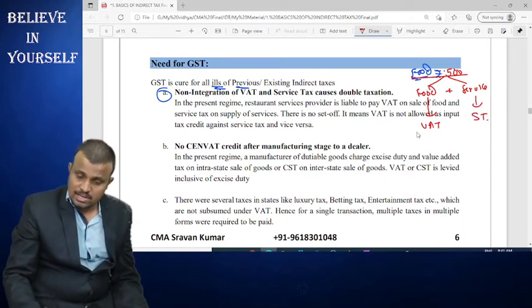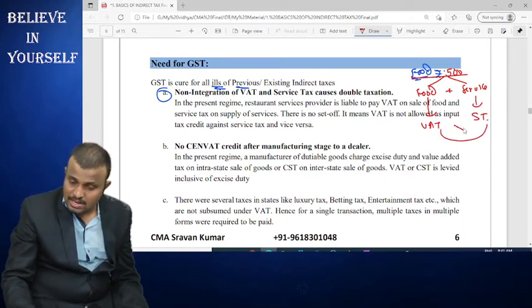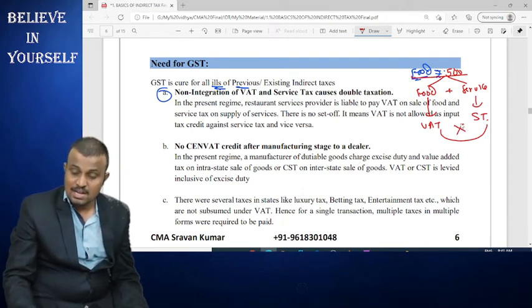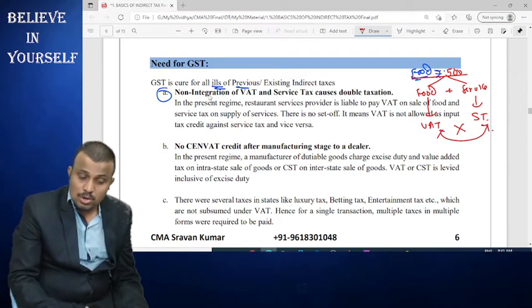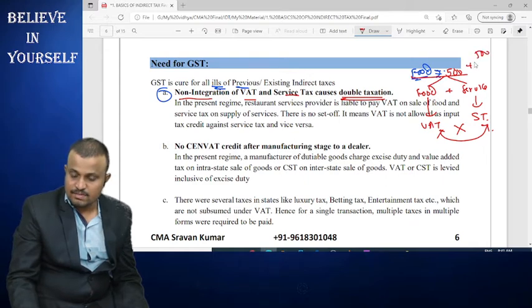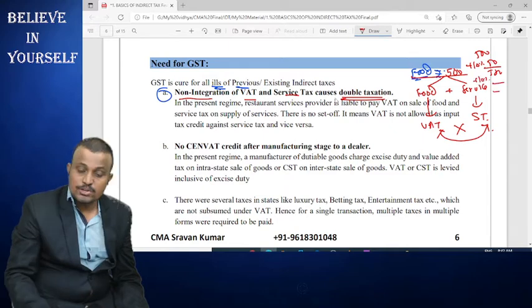That VAT cannot be set off against service tax, and service tax cannot be set off against VAT. So non-integration of VAT and service tax causes double taxation, meaning on that 500 first VAT is imposed, and again we impose service tax. Due to that the price of the product is increased.